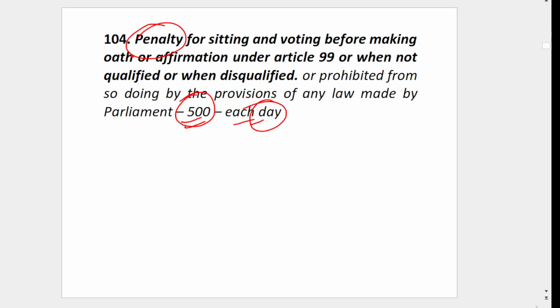Here it is given, for example, that you have not taken the oath under Article 99. Article 99 is the oath of members. Or when you are not qualified, or when disqualified. Let's say you are an MP, your government disqualified you, still you are going and sitting there. Also, if you are prohibited by any law made by Parliament. In these cases, if you go and sit in the Parliament, that is the problem. They will impose a penalty of 500 per day.